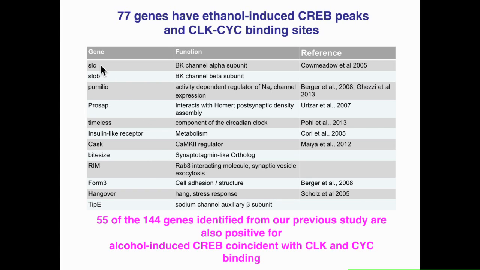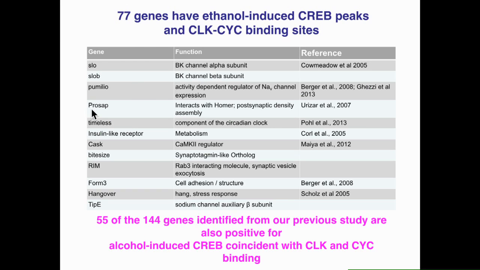And you can see that the slow gene falls back in this list. It didn't have to. We didn't force it to belong to this list. And its beta subunit, SLOB, is also in here. And we also see Pumilio returns to this list. And other genes like the well-known hangover gene, which is a stress response and alcohol response gene. Perhaps most interesting to me is that out of the 144 genes that we identified in our histone acetylation assay that I mentioned earlier, 55 of these overlap with this 77.